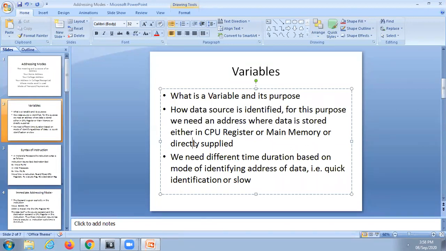Then by roll number. So your name is like a variable, but your roll number is like an address. If I call by roll number, it will be identified immediately. If I call by a name, there may be different things.